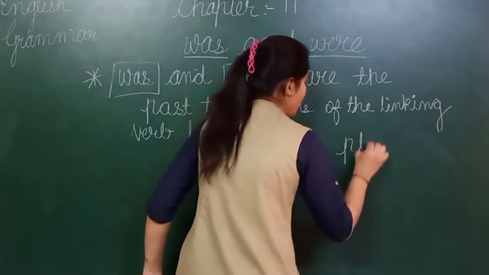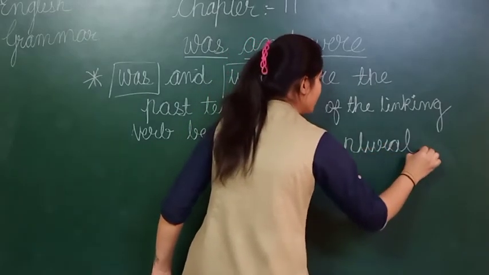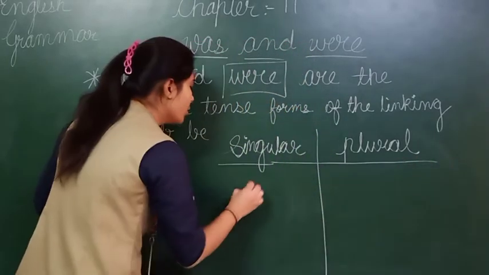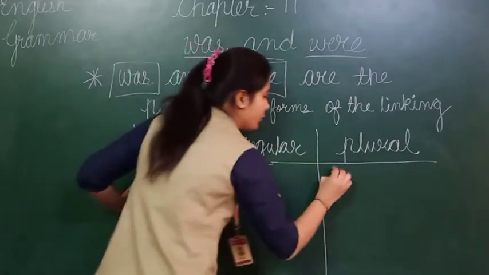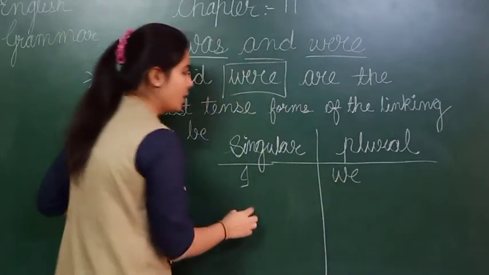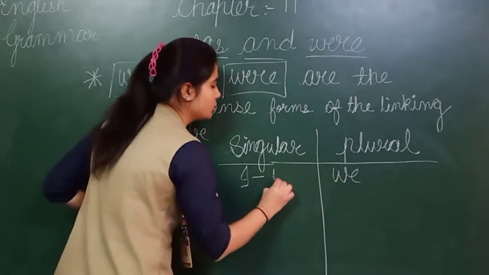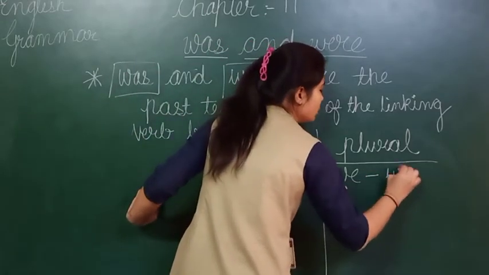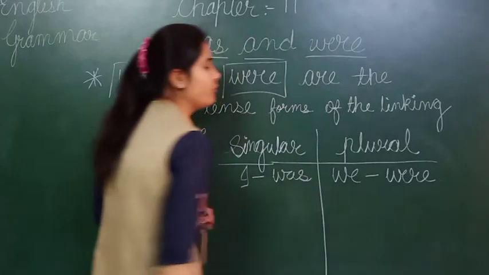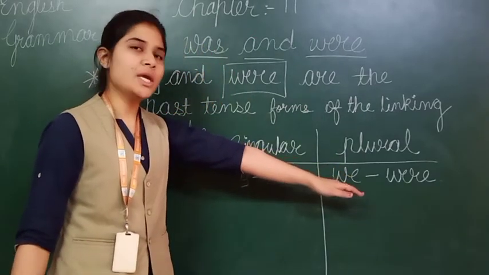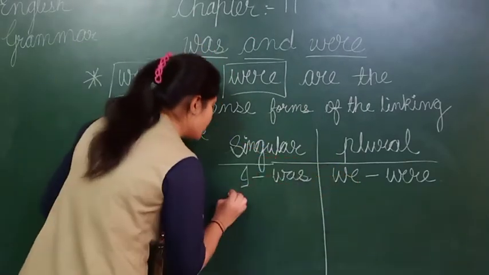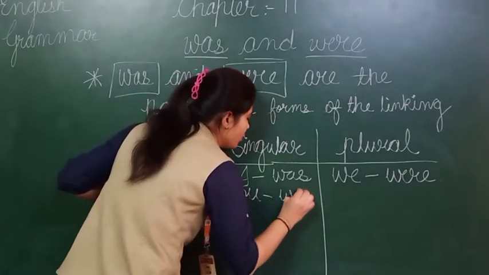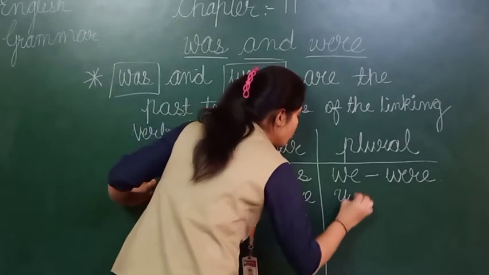But here I am preparing one table, it will be more clear to you. Okay students, so let's look at the table. I, here we have to write we. I के साथ singular है, so that's why I have to use was. And for we I have to use were. For plural we have to use W-E-R-E, were. Now next is you. You, W-E-R-E, were.